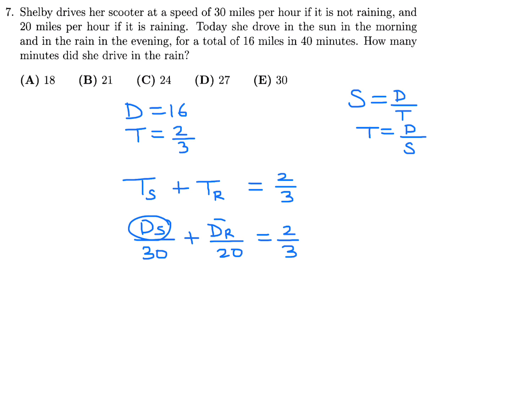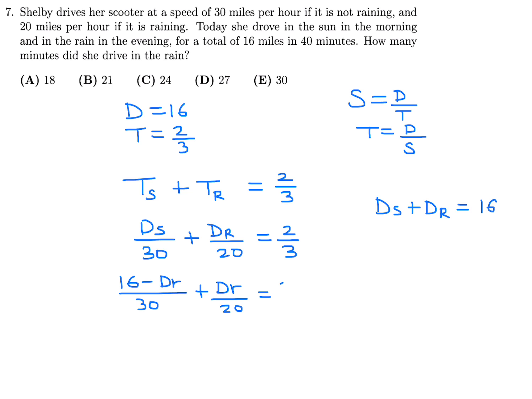But unfortunately, we've got 2 variables. But that's not a problem because ds plus dr, the distance in the sun plus the distance in the rain, is equal to 16. That's the total. So I can substitute one for the other. So for ds, I will substitute 16 minus dr. And there we go. We now have one equation and one variable.